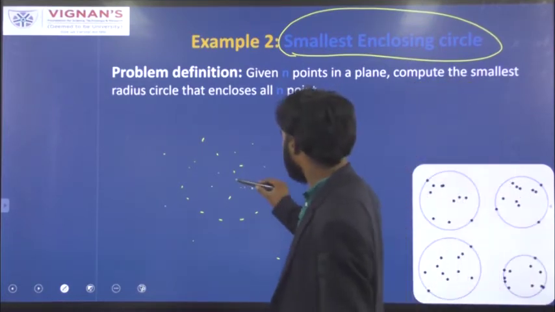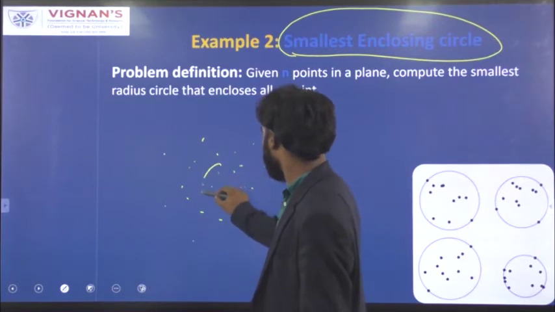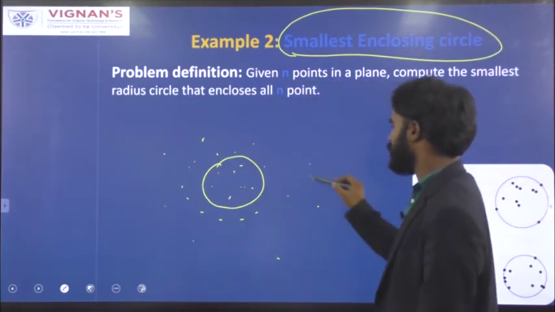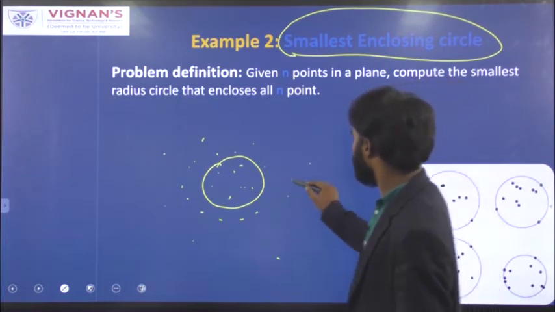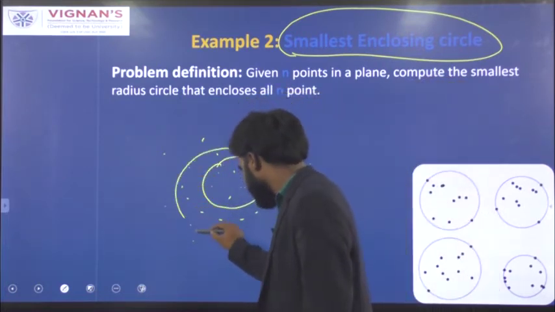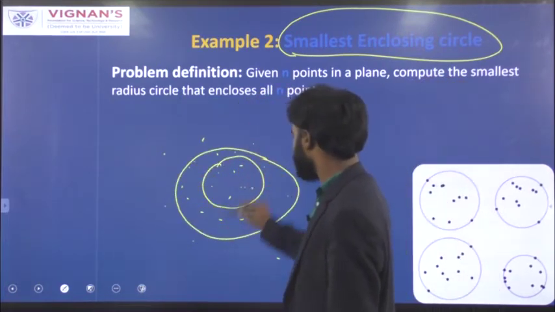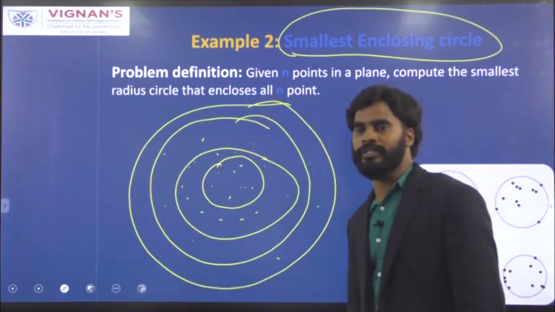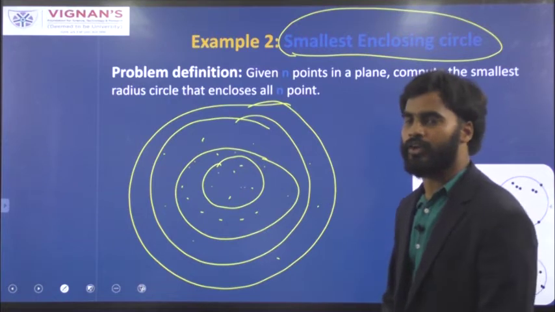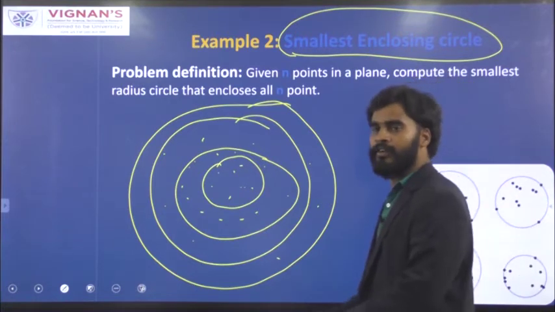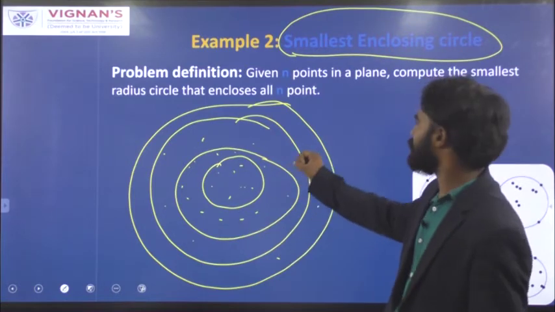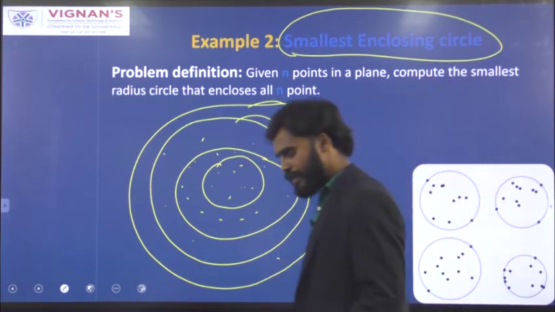For example, if I draw a circle like this, it is not covering all the points on the plane. Then we go with another circle and try whether it covers all the points, then try another circle. We have a deterministic algorithm also, but instead of that, you can randomly draw circles and find out whether a circle covers all the points inside or not. So this is one problem where we can go with randomized algorithms.